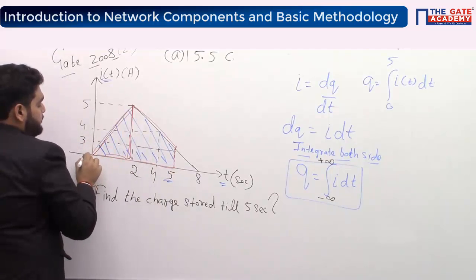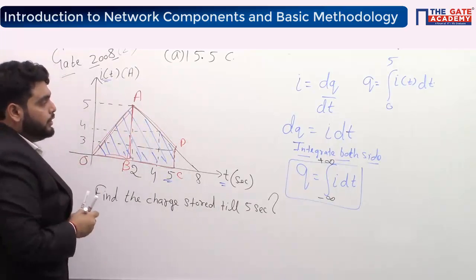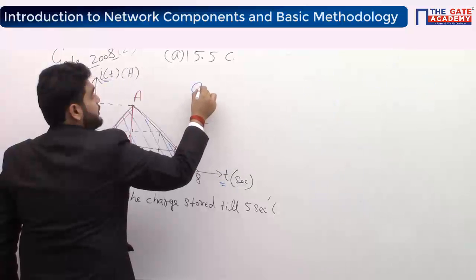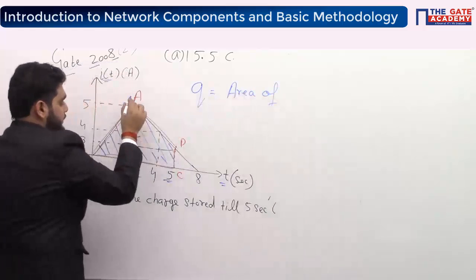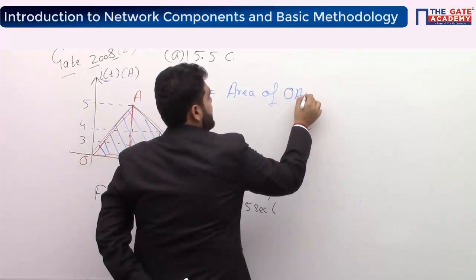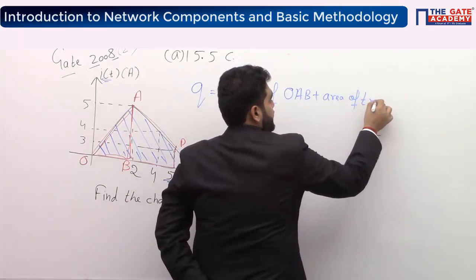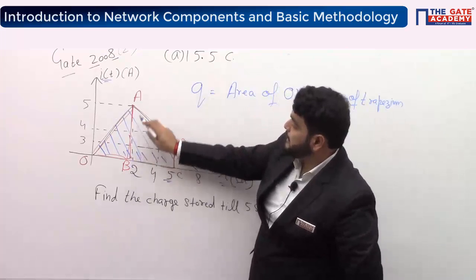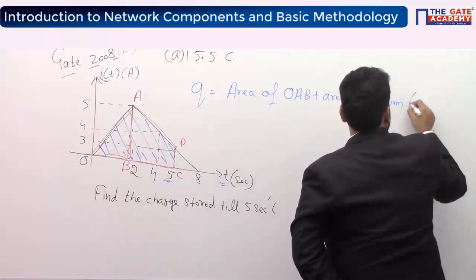If I name the points O, A, B, C, D, then charge q will be equal to the area of triangle OAB plus the area of trapezium ABCD.